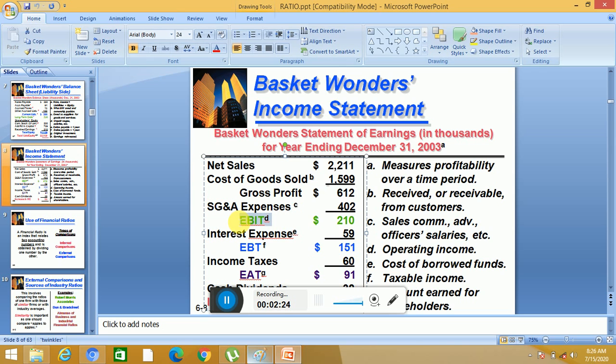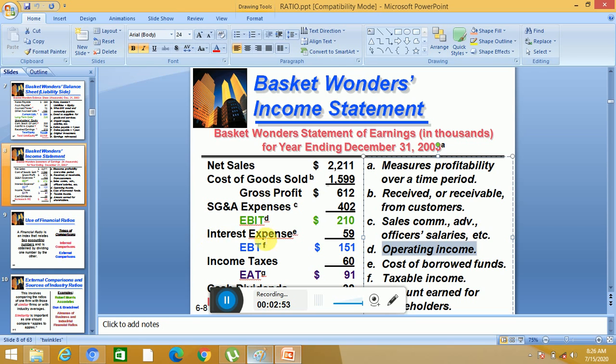This is called EBIT. It is also called operating income or income from operations. But why did we write EBIT? Earnings before interest and taxes. Interest and taxes are still not paid.